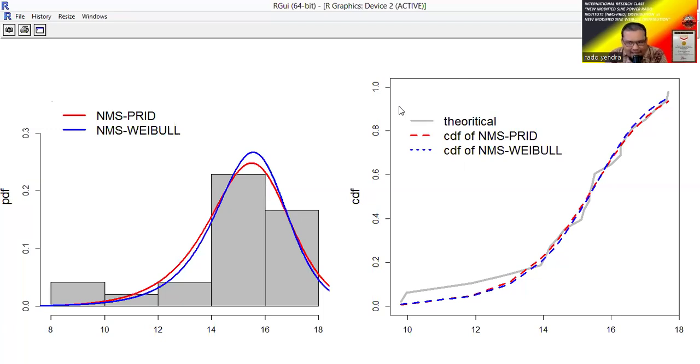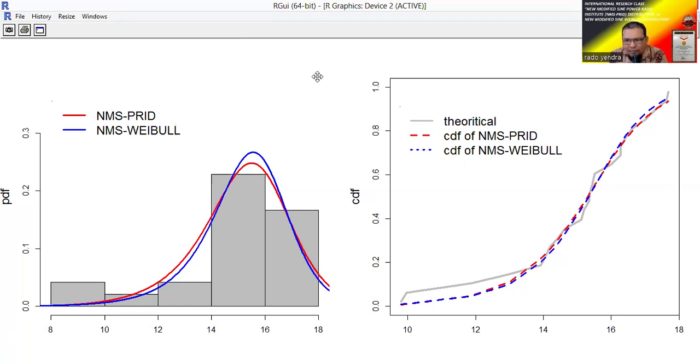We can see from this graph that the red one is very close to the histogram. So we conclude that the new modified sine Power Rado Institute distribution is better than the new modified sine Weibull distribution.